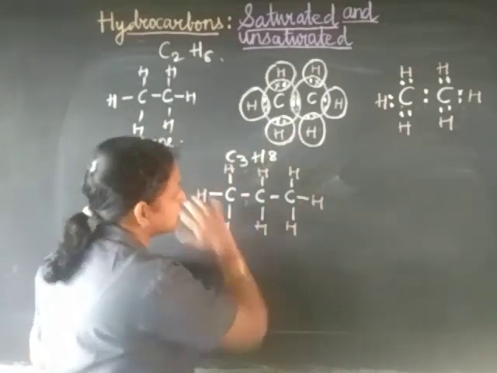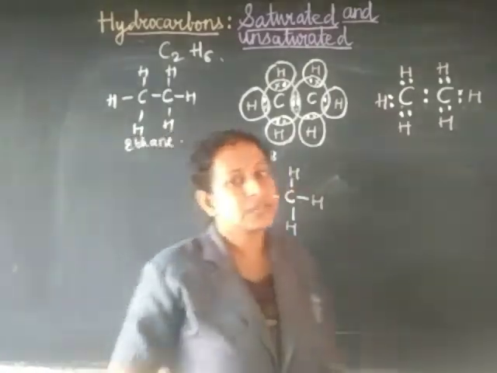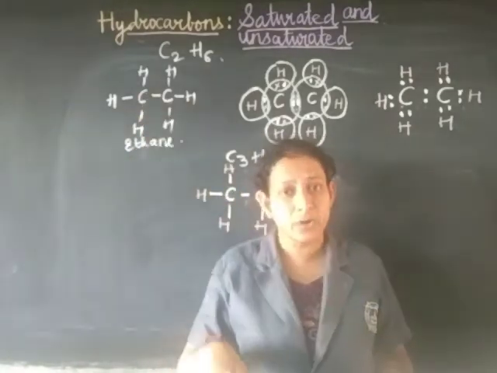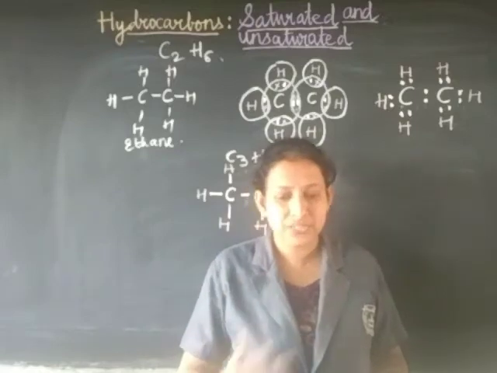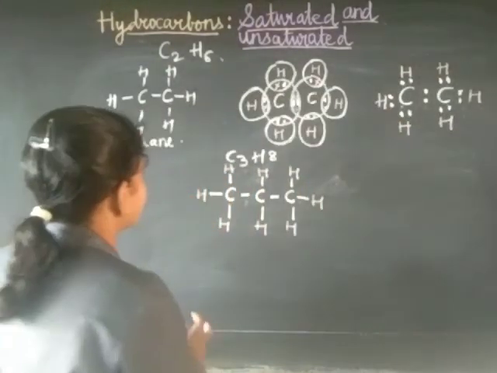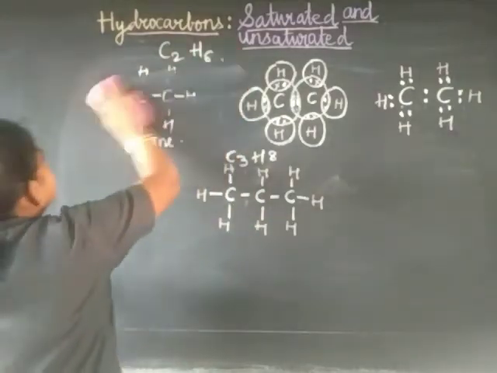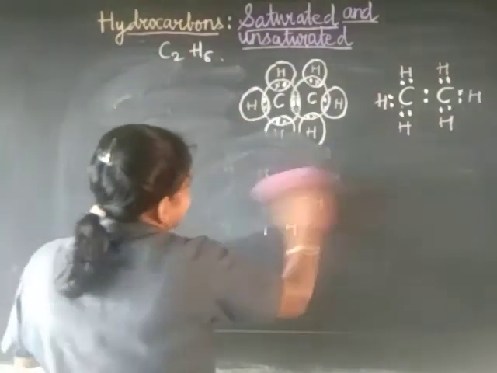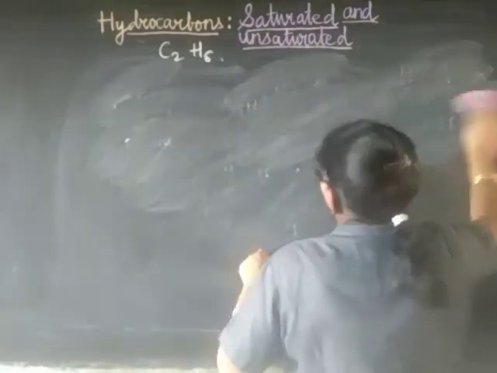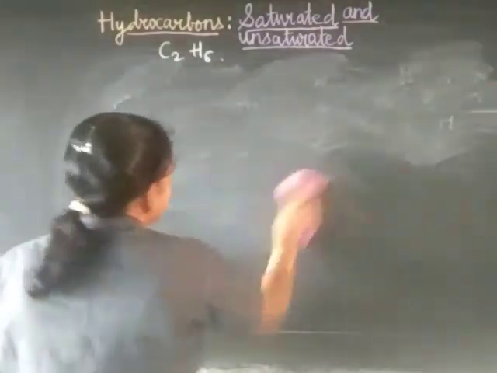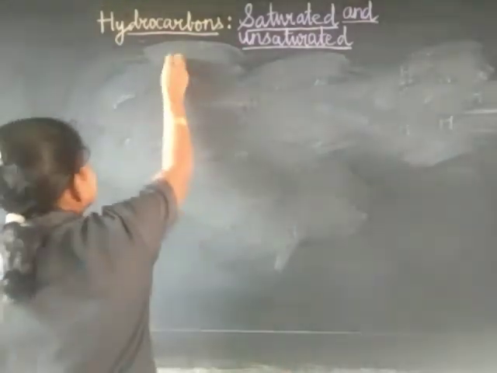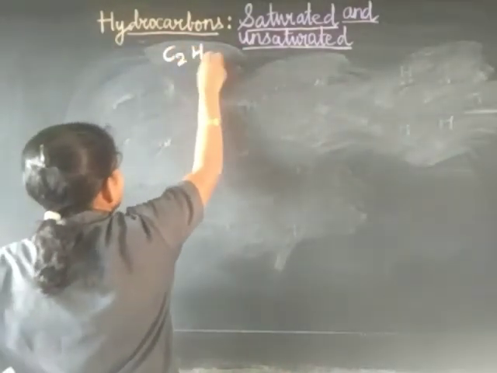Use your brain. Let's see now about the double bond. We'll take the same carbon-carbon double bond, which will be called ethene. Let's try to draw the ethene structure now. What will be the formula of ethene? The formula of ethene is C2H4.